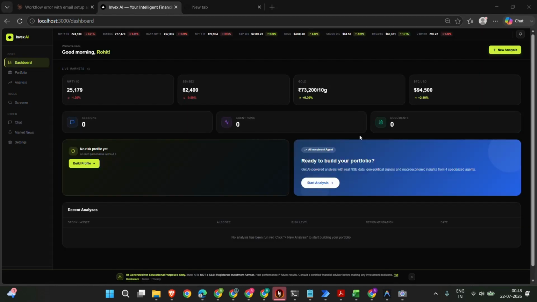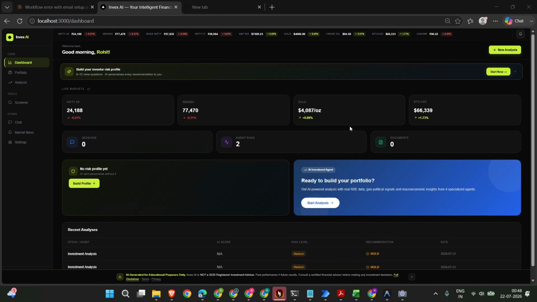Now talking about the guardrails, security and reliability. Now the part that actually matters before this goes to production. Compliance guardrails are always visible. Every page carries a persistent disclaimer: AI generated and educational only, not a SEBI registered advisor. Consult a certified professional. That's not legal boilerplate. It's rendered on every analysis surface by design.